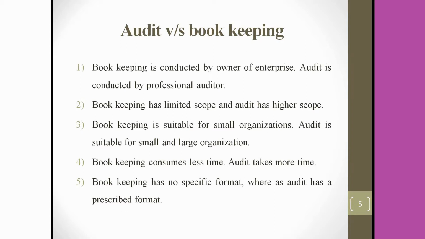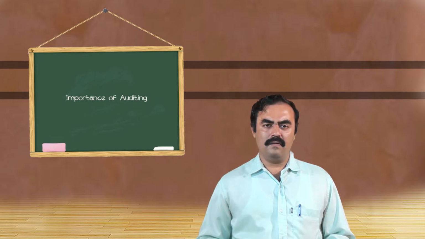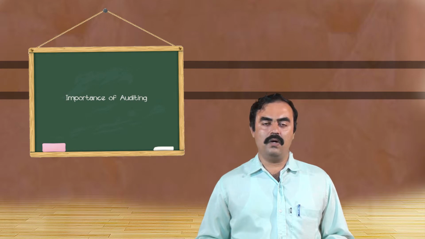The third thing is suitability. Bookkeeping is suitable only for small organizations if the turnover is less than 5 lakhs per annum. In such cases they go for bookkeeping, for which there is no prescribed format, no regulations, and this need not be submitted to the government or the income tax department. It is not cross-checked and verified by any government officials.